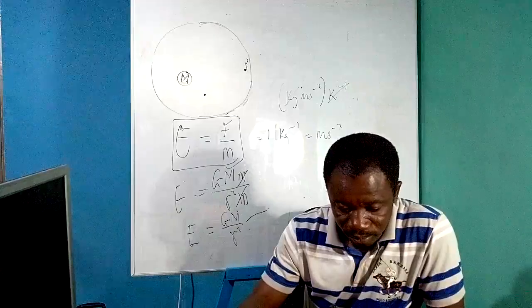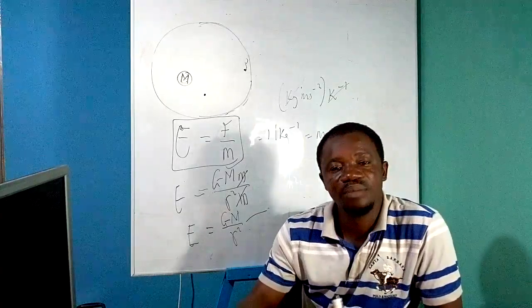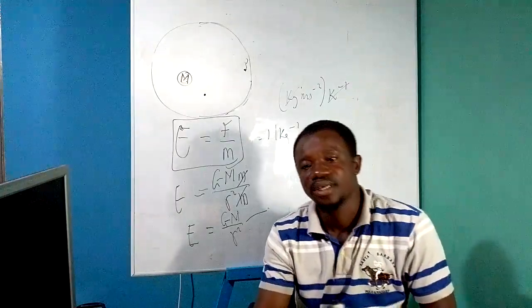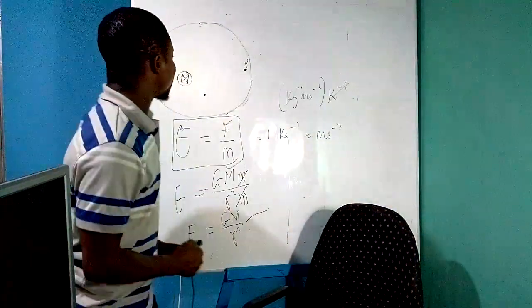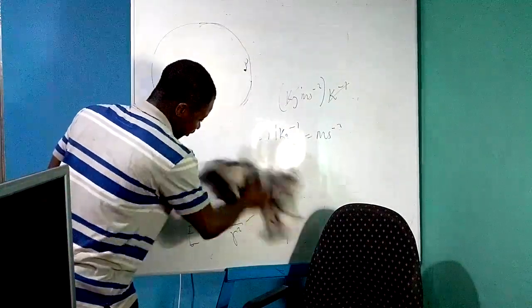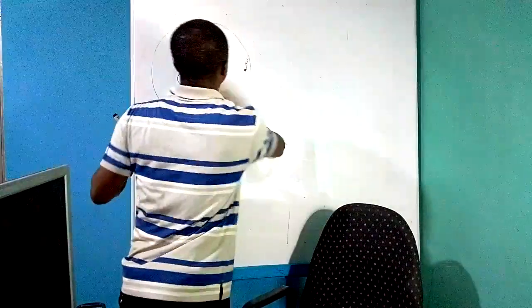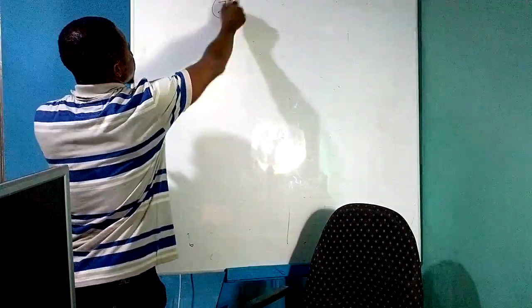Good. Then we look at gravitational potential energy. The unit for gravitational potential energy is joules.